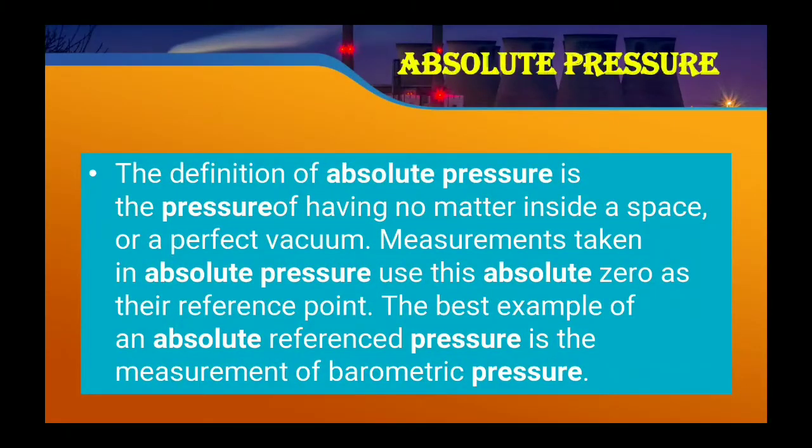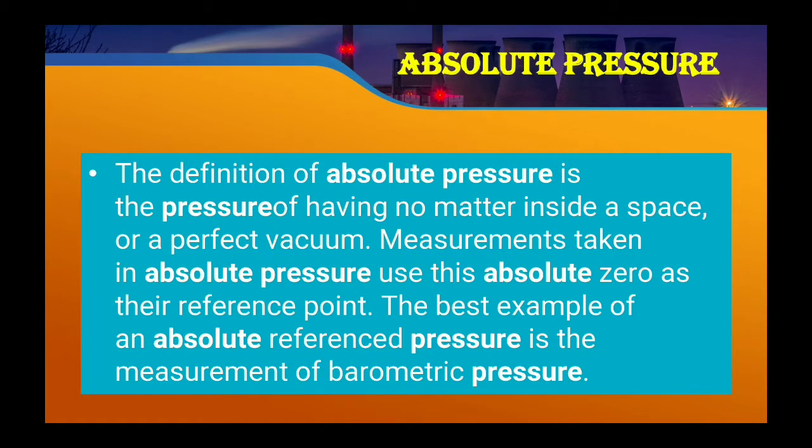Next, the absolute pressure. The definition of absolute pressure is the pressure in a space having no matter inside it. That means a space which is a vacuum, or you can say a perfect vacuum.